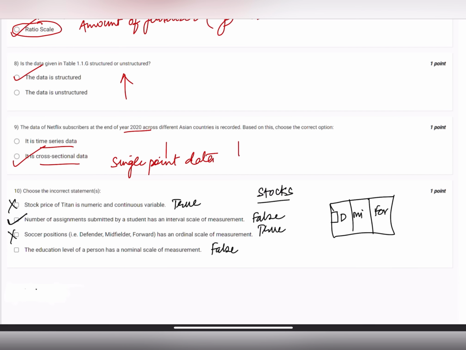And the education level of a person has a nominal scale of measurement. False, because by nominal we mean that it has categories. For the education level of a person, he's 10th pass, 12th pass, diploma holder, degree holder. So there is an order. So this is also false, and this is incorrect. So options B and D would be the answers.